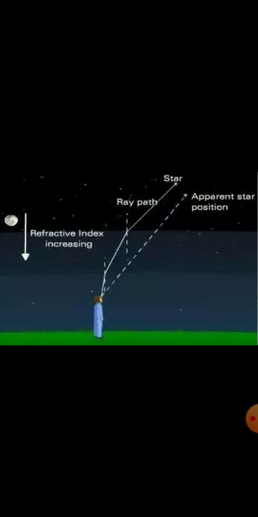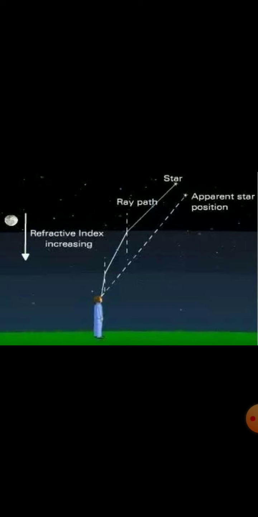The conditions of the Earth's atmosphere are not stationary. As a result, the apparent position of the stars which we see is also not stationary. It keeps on changing, and when the apparent position of the stars is changing continuously, we see them twinkling.